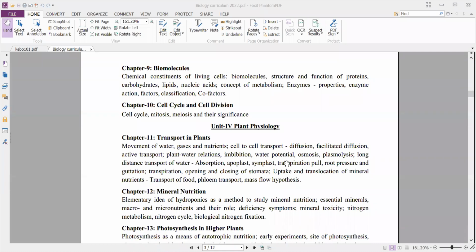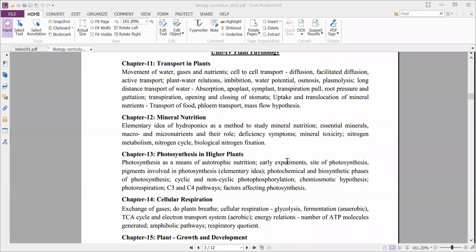And next, unit 4. It comprises 5 chapters. That is chapter 11, transport in plants. We study movement of water, gases and nutrients, cell to cell transport, that is diffusion, facilitated diffusion, active transport, types of transports. And we'll discuss the relationship between plant and water, that is plant water relations in the form of imbibition, water potential, osmosis, plasmolysis, and how the long distance transport of water will occur in the plant, because there are some plants which will grow up to a height of 90 meters.